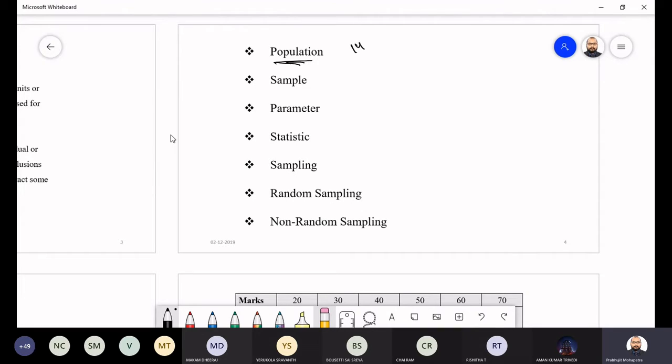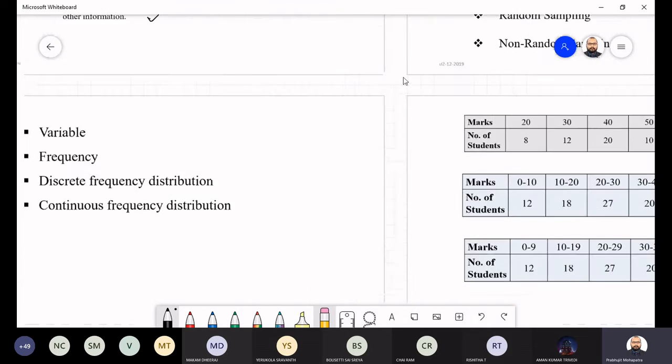If you are doing a survey on 140 crore people, it will take months and months of time. Who has that much time? Who has that many resources? So instead of taking the whole population, we go for a sample. We will do a survey on 1 lakh people or 10 lakh people. And the parameters are there when going for different distributions, different probability functions. We have parametric statistics, and the sampling is the same. So there are random sampling and non-random sampling. We'll have the discussion later.